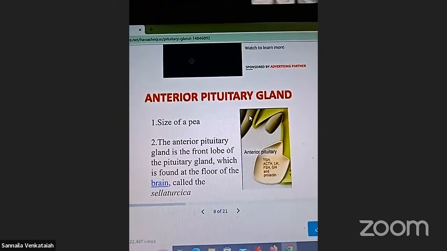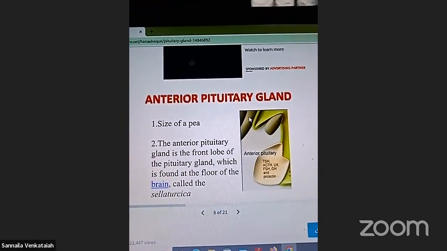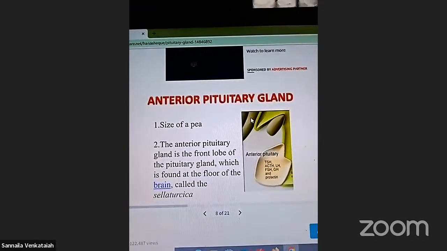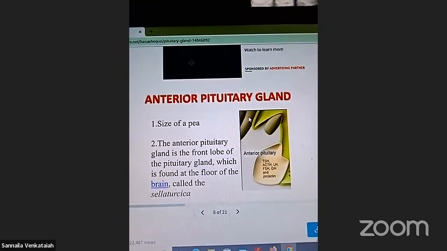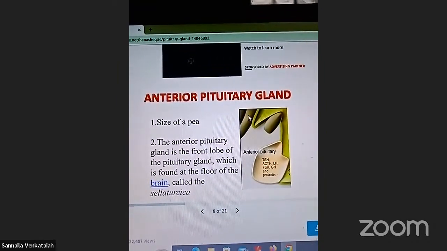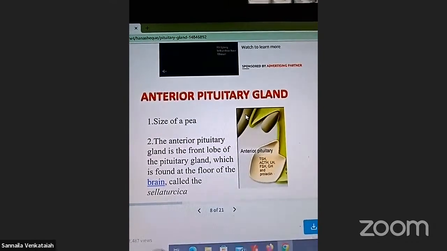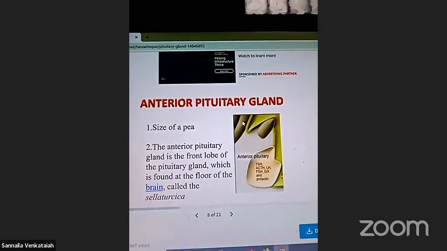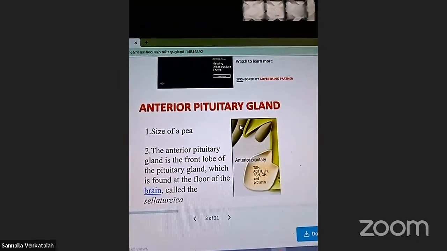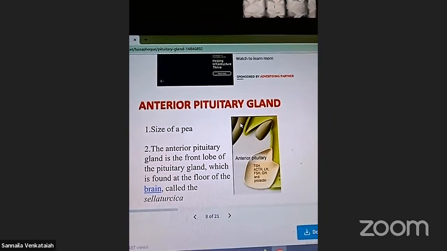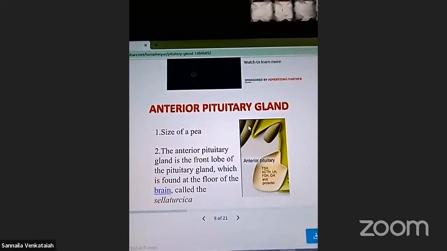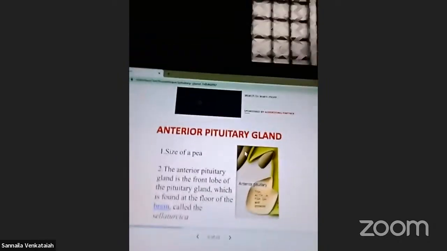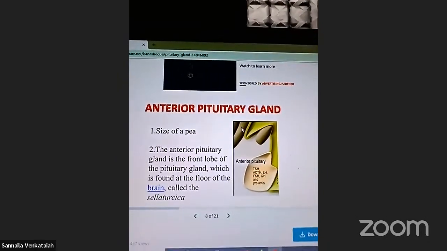The anterior pituitary releases TSH, thyroid stimulating hormone, follicle stimulating hormone, ACTH, adrenocorticotropic hormone, luteinizing hormone, GH, growth hormone, and prolactin hormone.